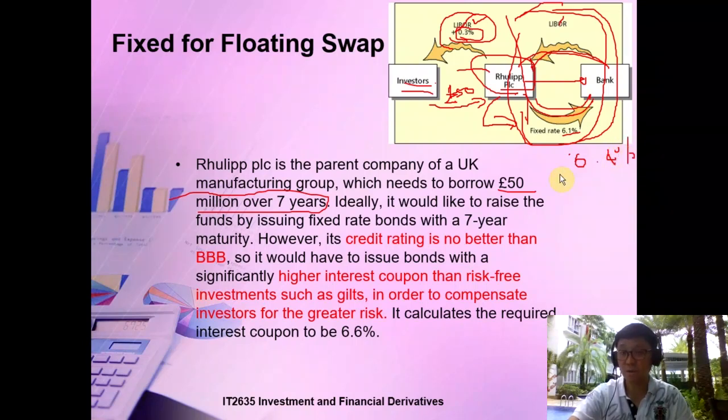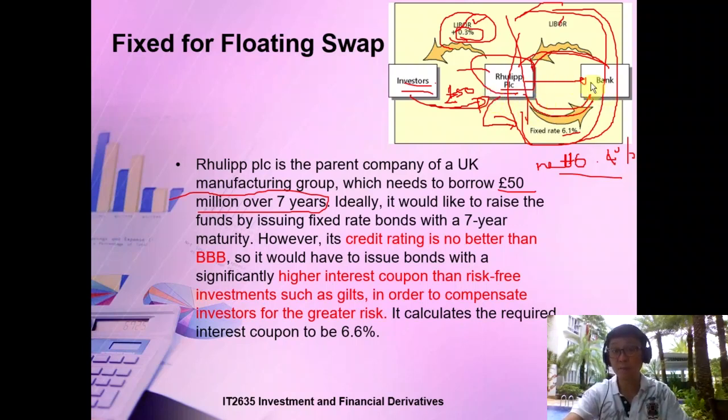So eventually, in this whole scenario, what works out is that I pay a net fixed interest rate of 6.4%, which is what I want. So that could be the outcome that you want. And you notice who is actually the real lender? The real lender is the investor, 50 million pounds across 7 years. The bank is not offering that 50 million. The bank is only helping me to pay the floating rate LIBOR, without the plus 0.3%.